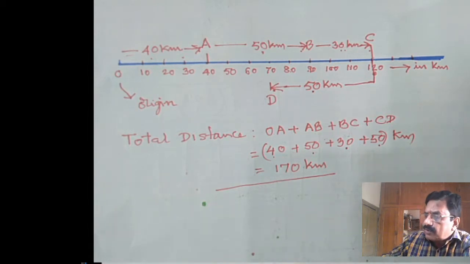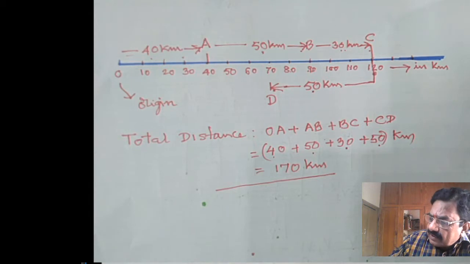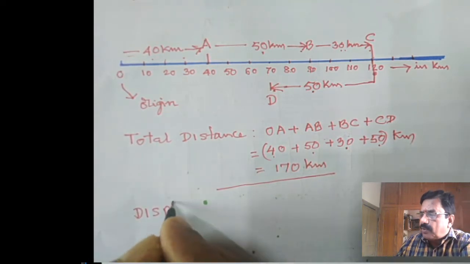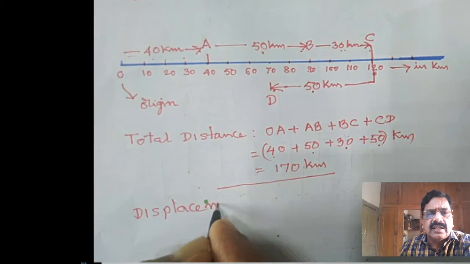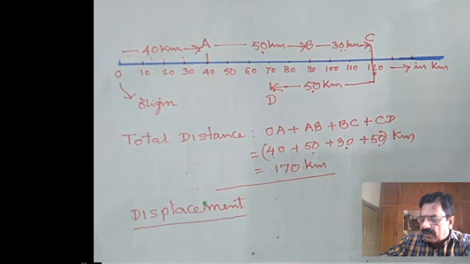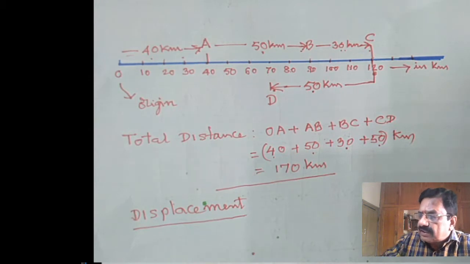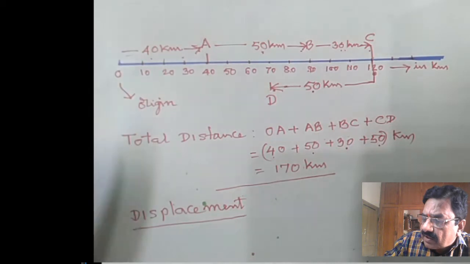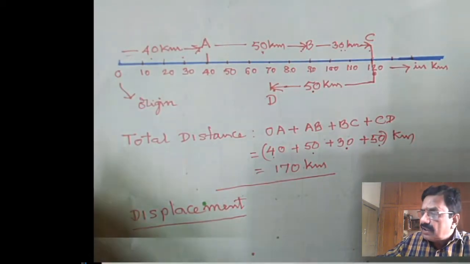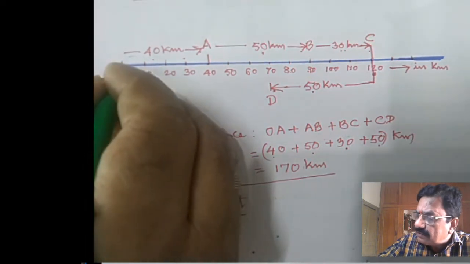Now let us come to the displacement. In the case of displacement, we have already seen that displacement means the shortest distance between the starting point and the end point. Here let us see what the starting point is. As you see, see the notes, this is the starting point O. Then this end point is this D here.